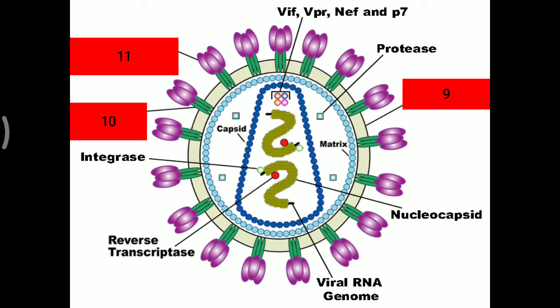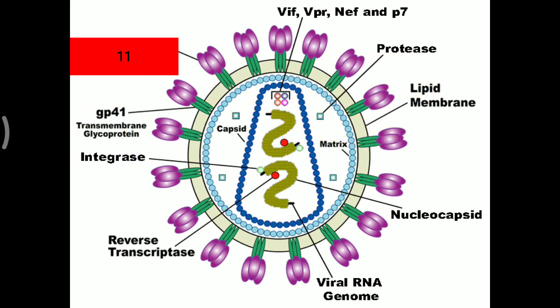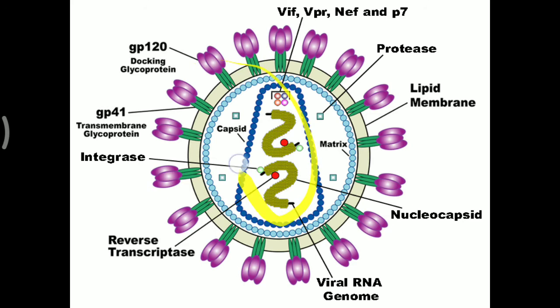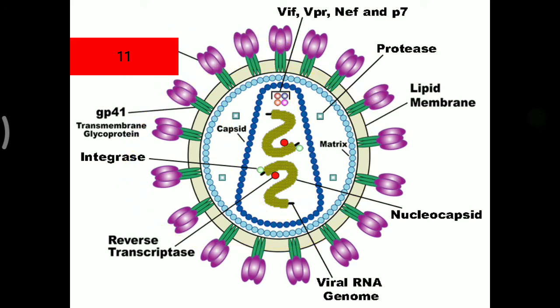Further, beyond this protease, a lipid membrane is present, and in this lipid membrane two particular antigens are present. One is called GP41, that is a transmembrane glycoprotein. So that is transmembrane, and one more antigen that is GP120, that is called the docking glycoprotein. With the help of mostly this GP120, the virus attaches to the receptor on the host cell, and the virus is able to enter inside the host. So that is the whole structure of the HIV virus.